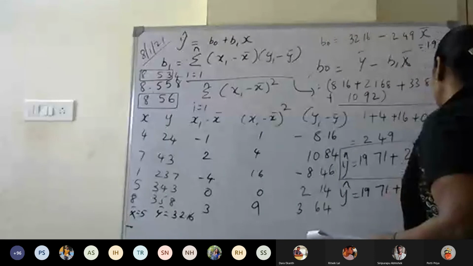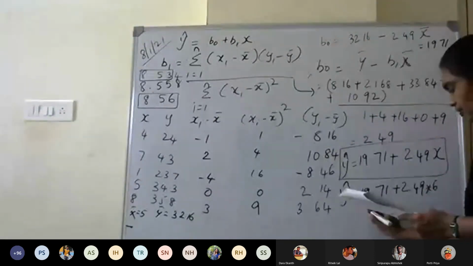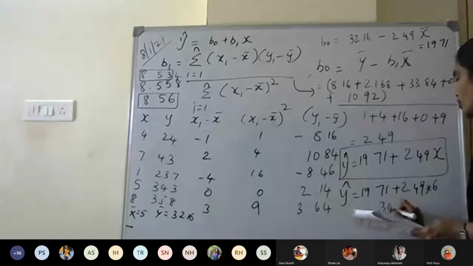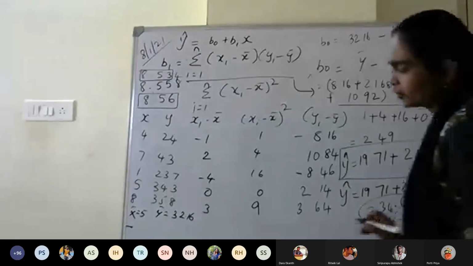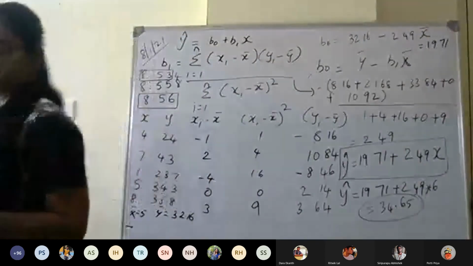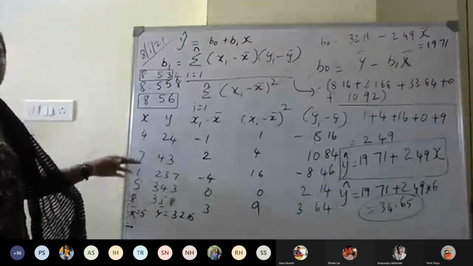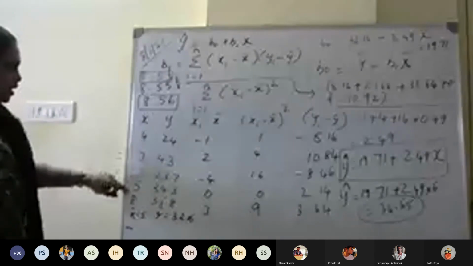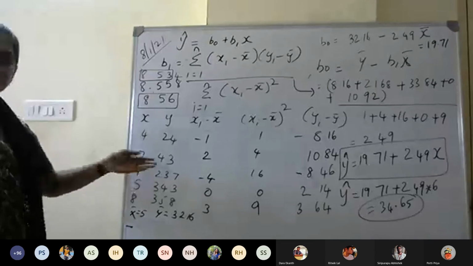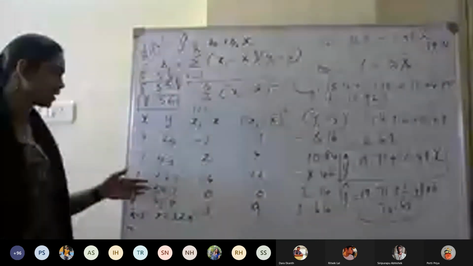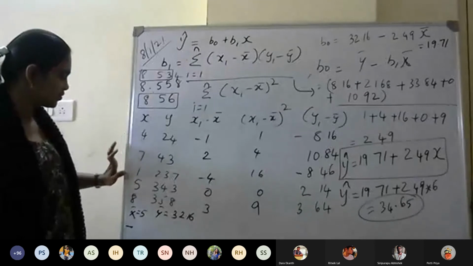So substituting 6 here: 19.71 plus 2.49 into 6, that will be equal to 34.65. This value is in thousands. If you observe from this data, for 5 it is 34.3, so for 6 it is coming as 34.65, and for 7 it is 43.